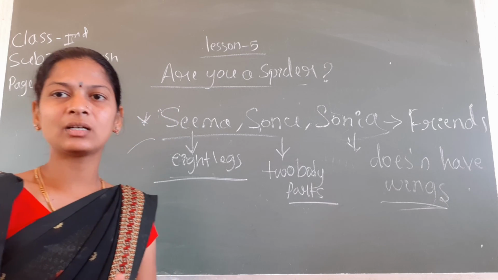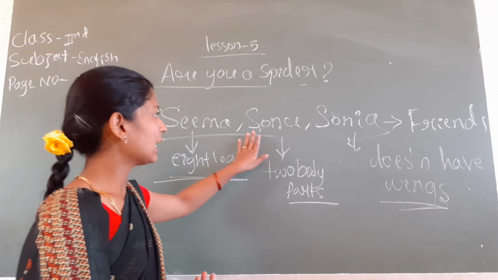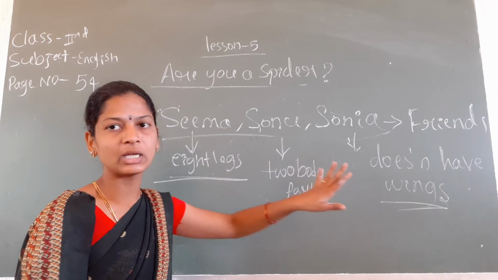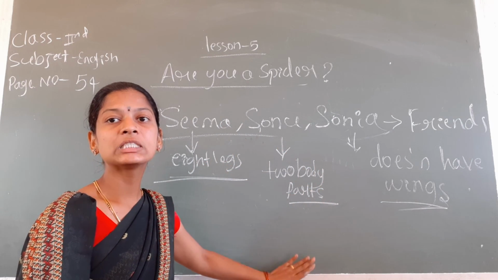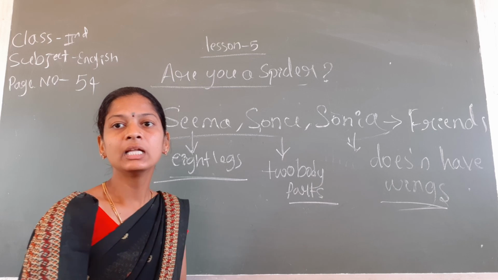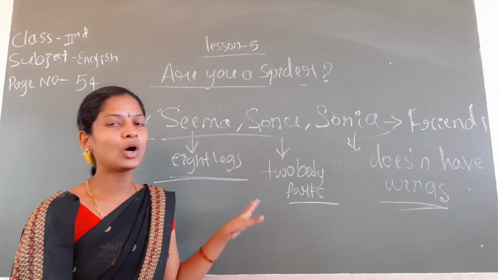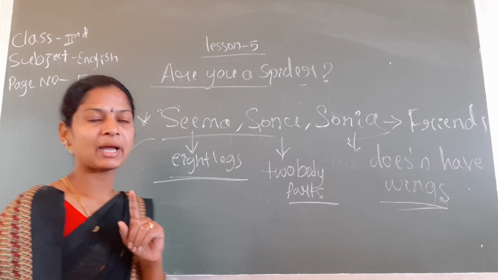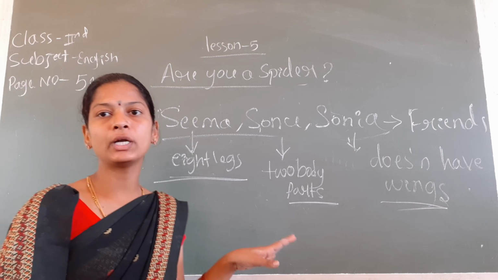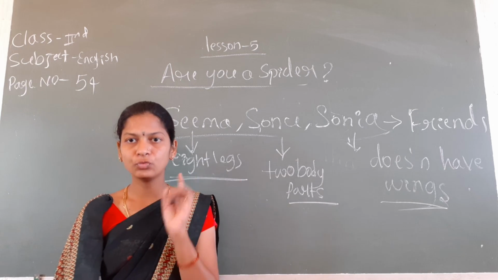Okay, "Are you a spider?" Somu, Sonia, Seema and Sonu all searched for the spider. Finally, at the end of the chapter, they all found a spider. That spider has 8 legs and 2 body parts but doesn't have wings.